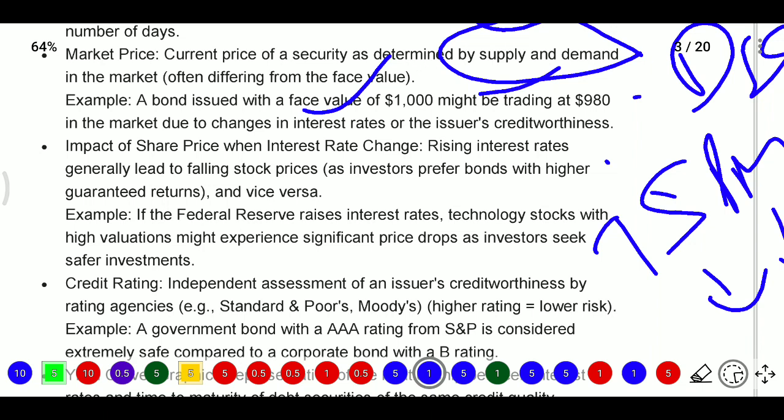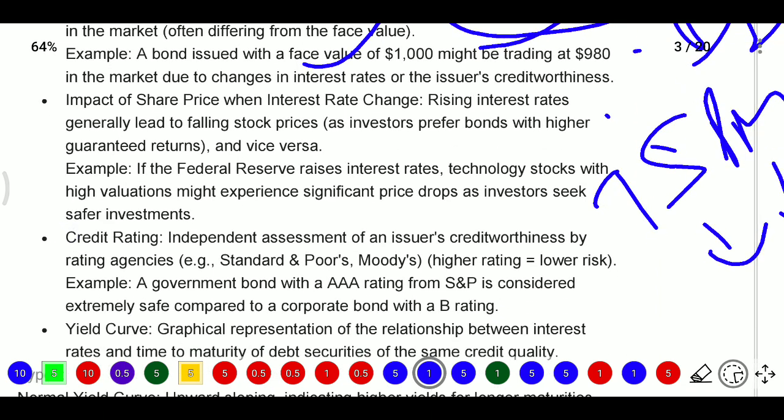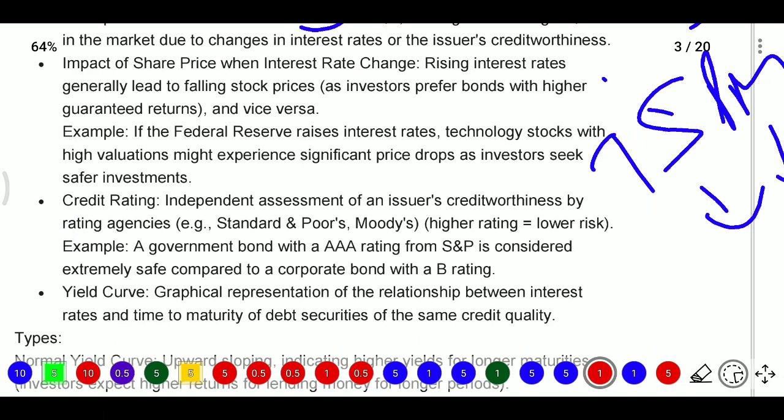What we have discussed is that indirect relationship: as an investor, prefer bonds with high guaranteed returns and vice versa. For example, if the Federal Reserve raises interest rates, so banks are raising interest rates, then technology stocks with high valuation might experience significant price drops as investors seek safer investments. So when the rates are increasing for new bonds, whoever invested in old bonds will sell those old bonds, they won't go for new bonds. So here the old bonds' price will be decreasing.